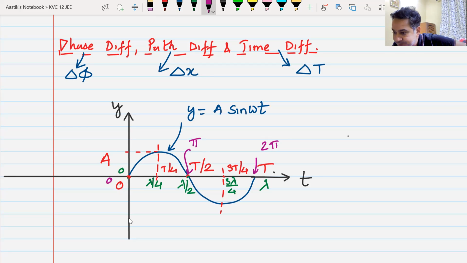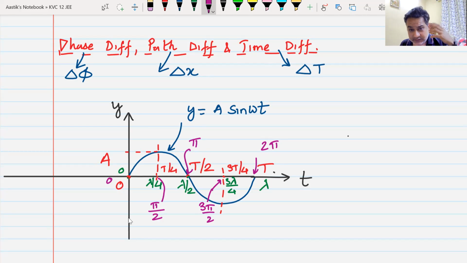Here the angle would be pi by 2, and here the angle would be 3 pi by 2. So I have marked all the points in terms of time, in terms of lambda, and in terms of the angle. Yes or no?